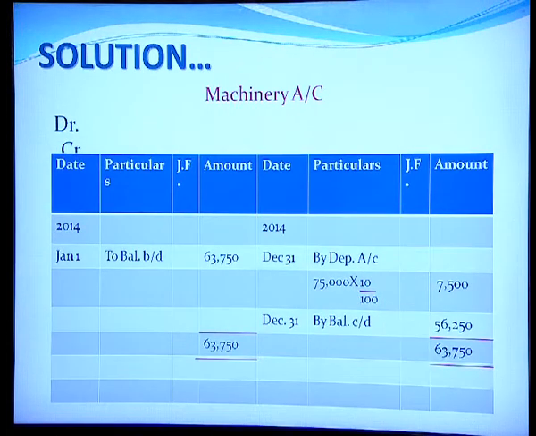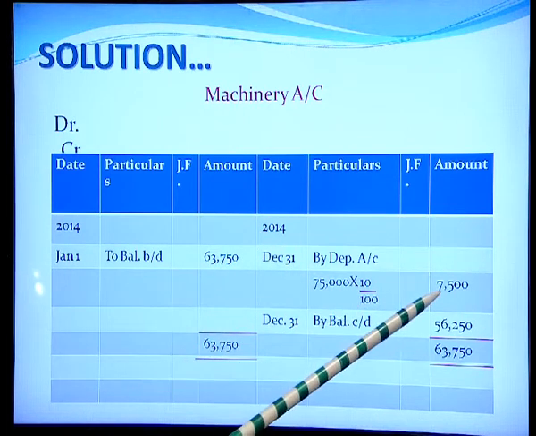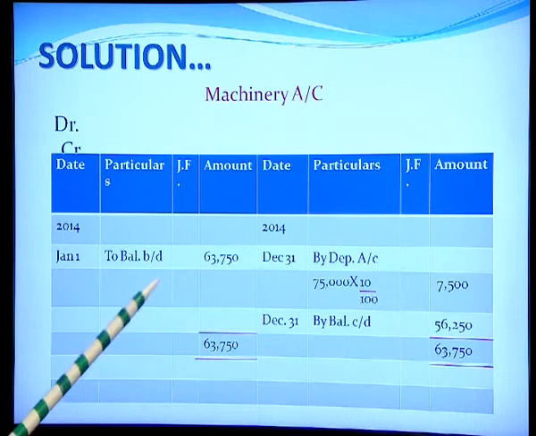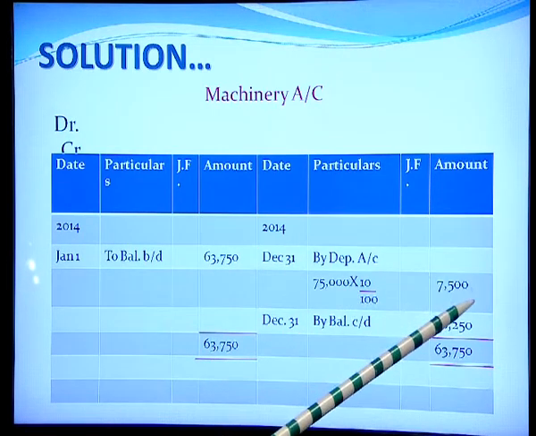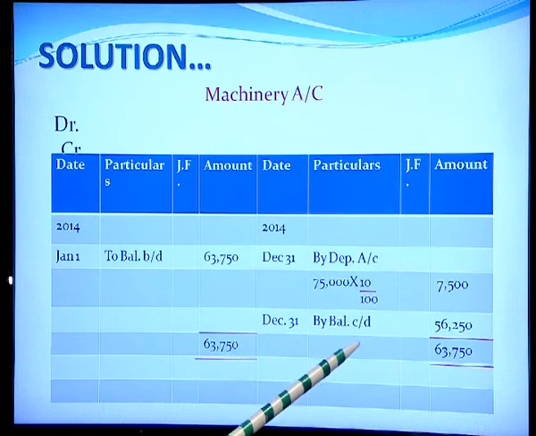Then we move on to the next year, that is 2014. Again the balance which is brought forward from the year 2013. So, 1st January to balance brought down 63,750, and again on 31st December we shall charge depreciation, and the amount of depreciation under SLM remains constant, same. So, again 7,500, and similarly we close the account.